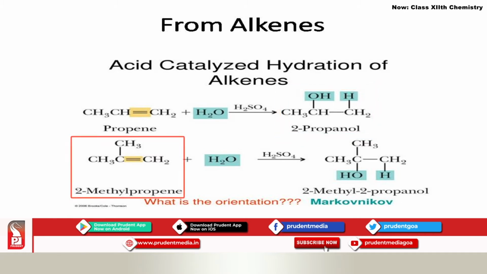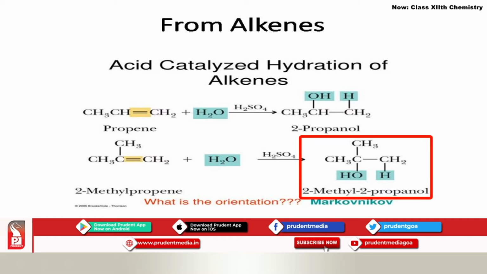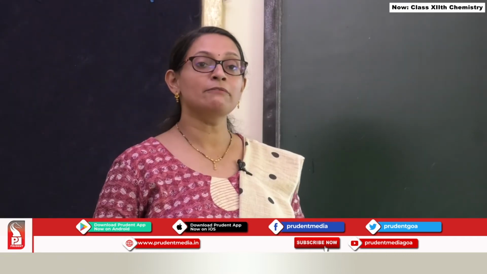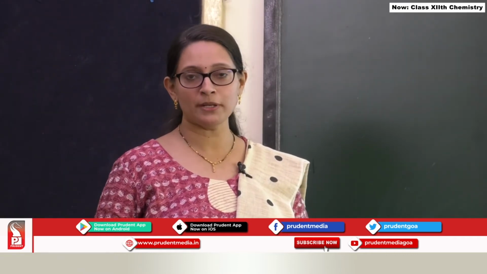Similarly, I have taken another unsymmetrical alkene and added water to it in the presence of acid. So here also the OH group should go to this carbon since it has no hydrogens attached to it, and hydrogen should go to this carbon, the double bond should get converted into a single bond, and you are going to get 2-methyl propane 2-ol. Remember all of you, what type of orientation of addition does it follow? It follows Markovnikov's addition rule. If you are starting with a symmetrical alkene, there should not be any problem. You can add anyhow in order to get your alcohol.